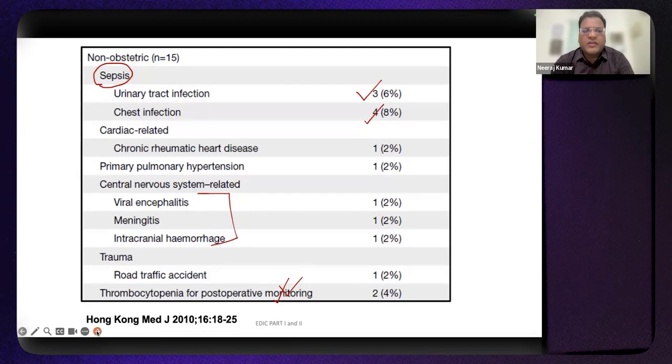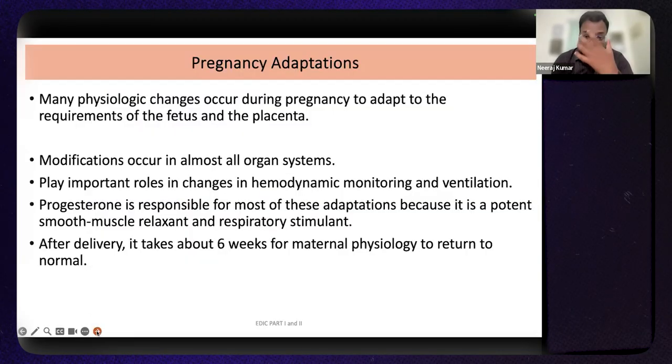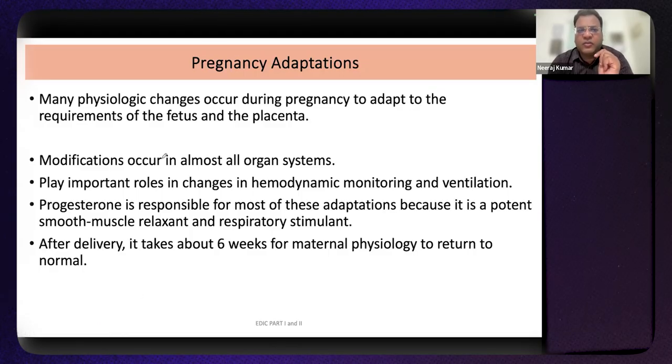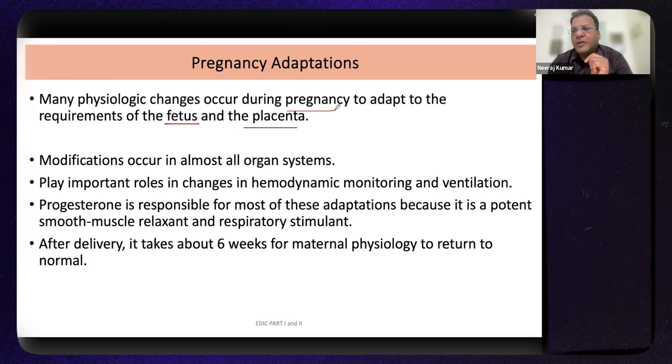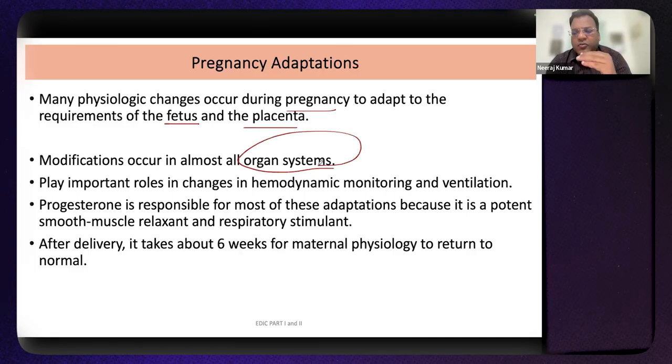Okay, now coming to the next part: what physiological adaptations occur in any patient who is pregnant. There are many physiological changes, and they occur at the level of the fetus, the placenta, and the mother. Modification occurs in almost every organ system in these patients. The important ones are hemodynamic monitoring and ventilation, the two important systems that we have to understand.